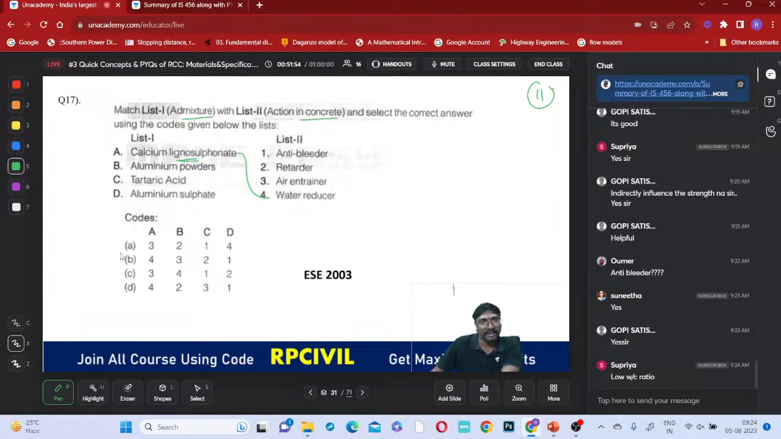A4, how many options are there? So option B and D are there. Like that you have to check it. Immediately after matching one, check which options are matching and eliminate the other options. Next, aluminium powder. Aluminium powder is for air entrainment, we have just seen. B3. So A4 and B3, automatically option B is correct. You need not know the others. Just stop and go to the next question in the examination.